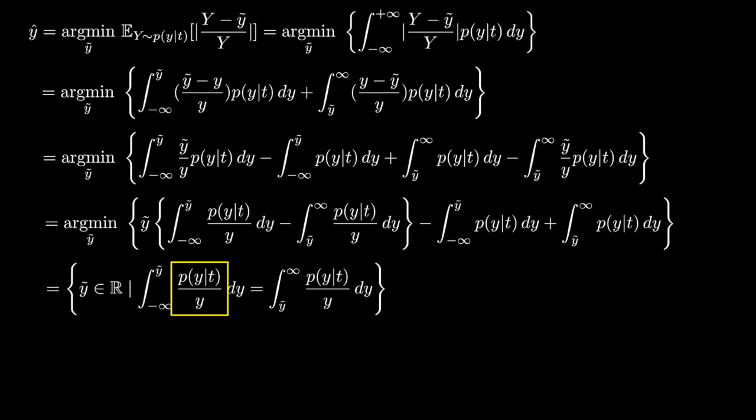This means that if we assume the density p is non-zero over the positive y values only, then we can view that integrand as the density of a new auxiliary random variable y sub aux, and the result of the optimization will be the median of that new random variable.